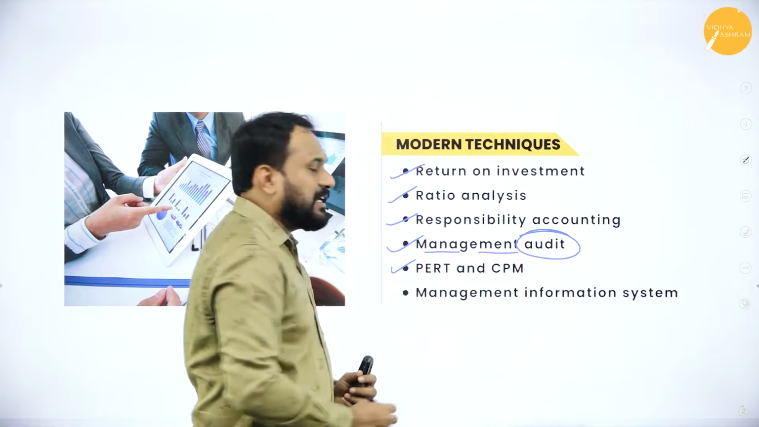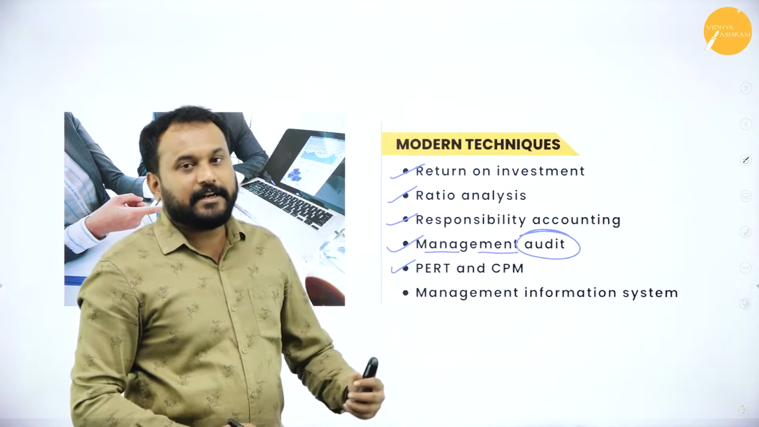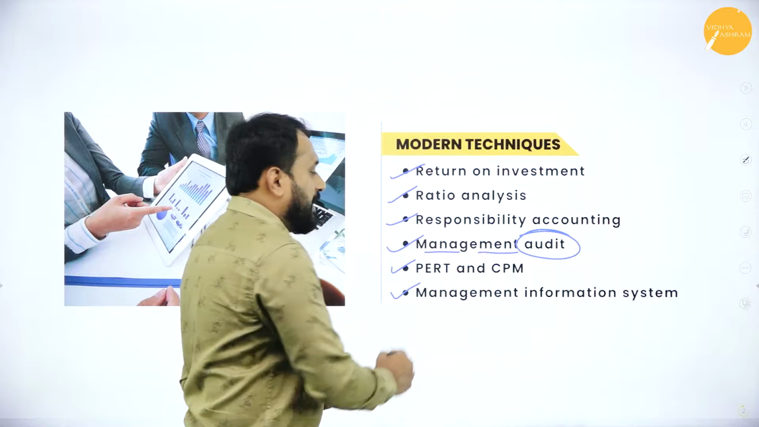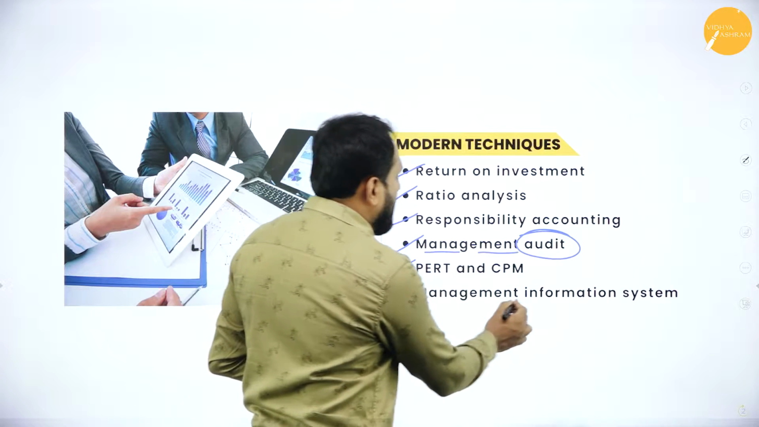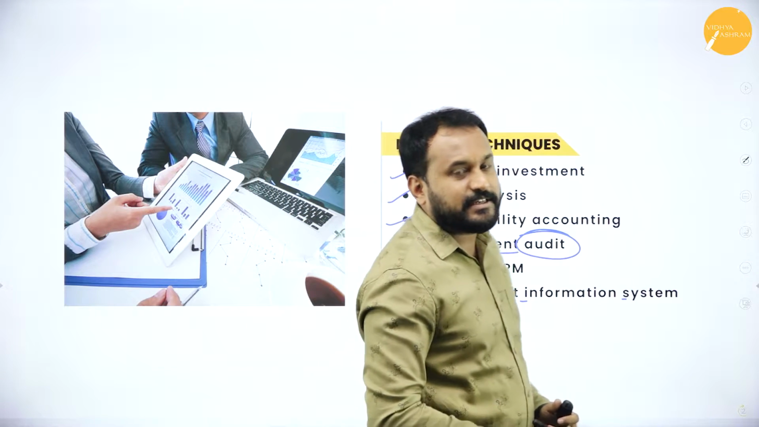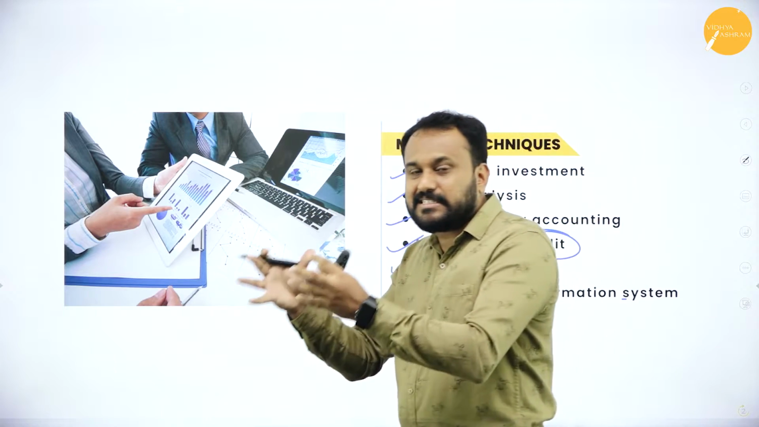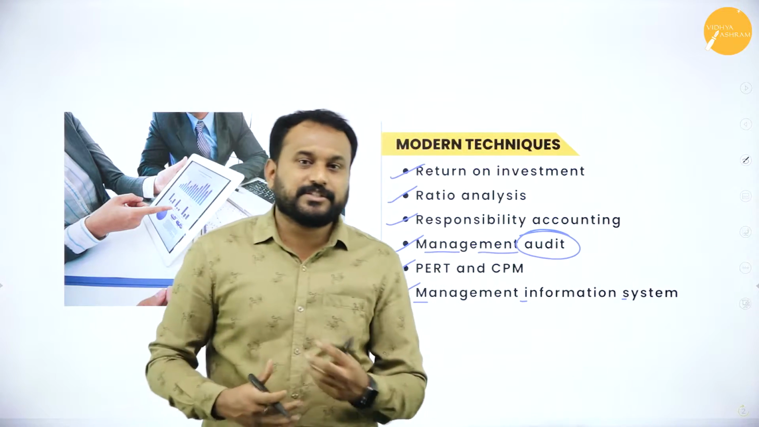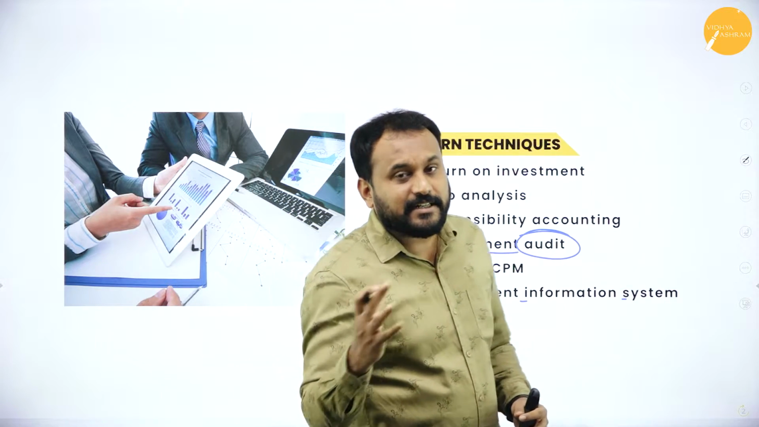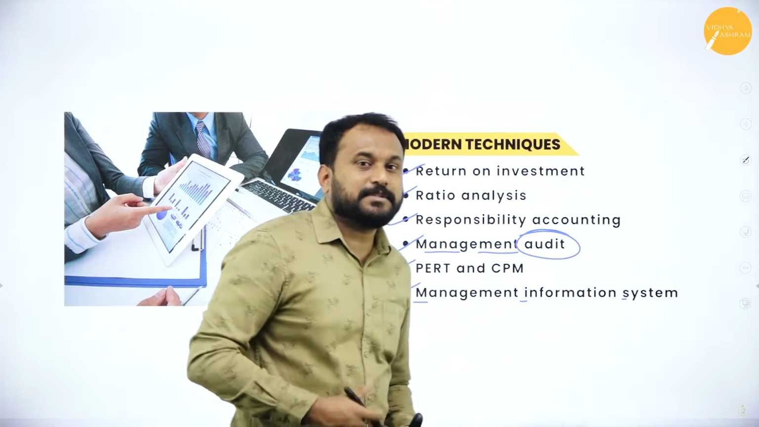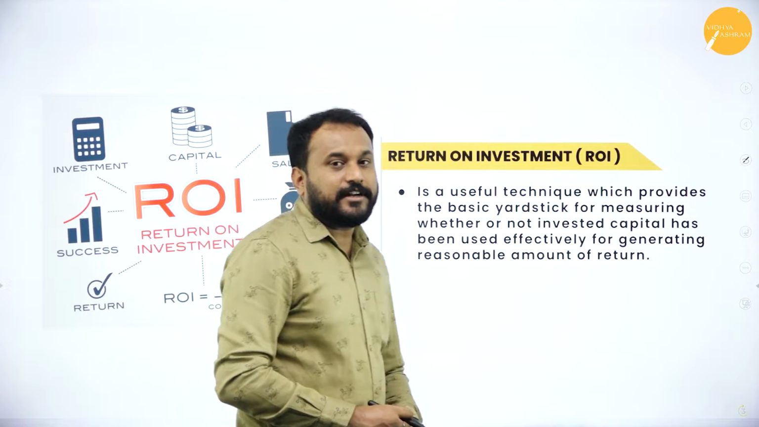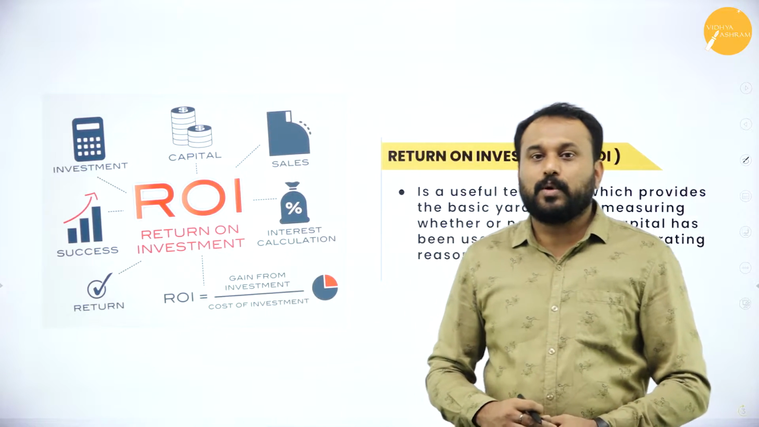Next we have PERT and CPM. I'll teach you about PERT and CPM in the next session. The last one here is MIS. What is it? MIS, Management Information System. Nowadays everything is in a system, in the sense that if you want information about each and every employee, everything is updated digitally. That's why we go with MIS, Management Information System.